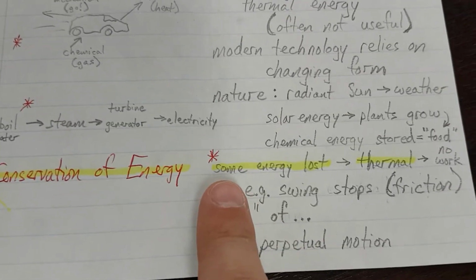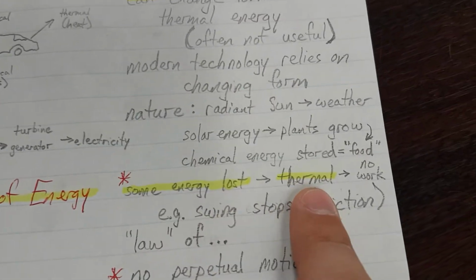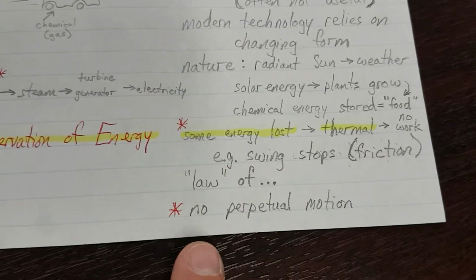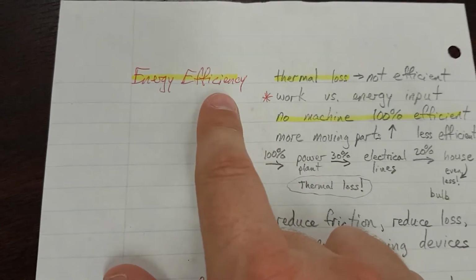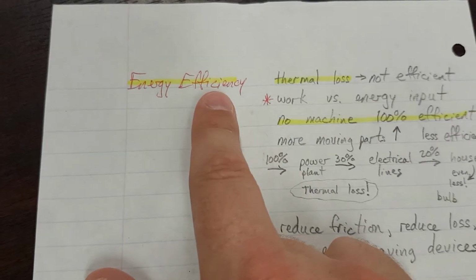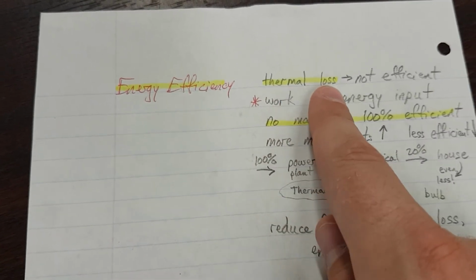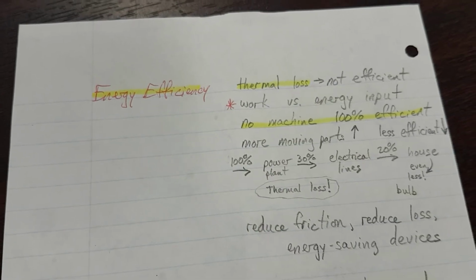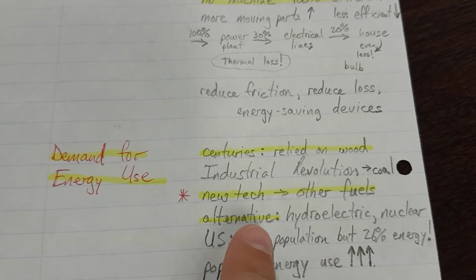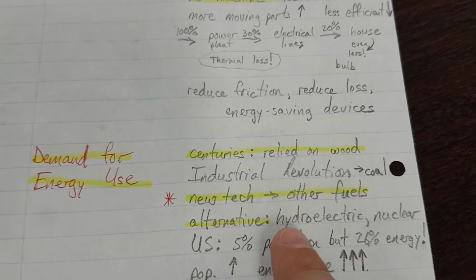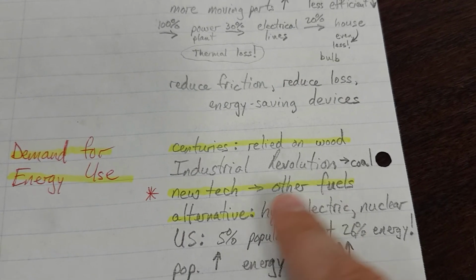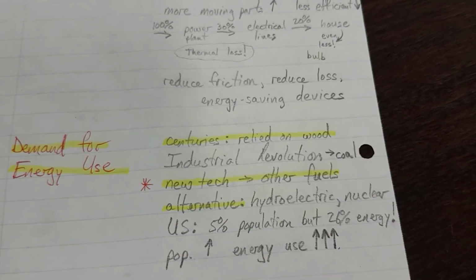Okay? Some energy is always lost as thermal heat. There's no such thing as perpetual motion. Right? No machine can be 100% efficient because there's always some thermal loss. As people invent new technologies, we also have to come up with new and alternative sources of fuel for that energy.